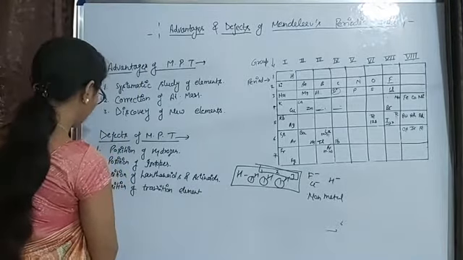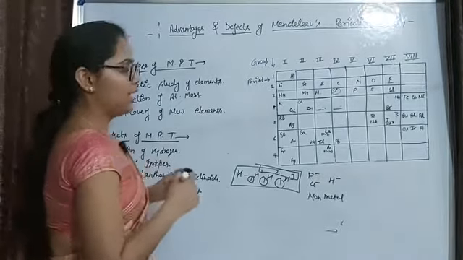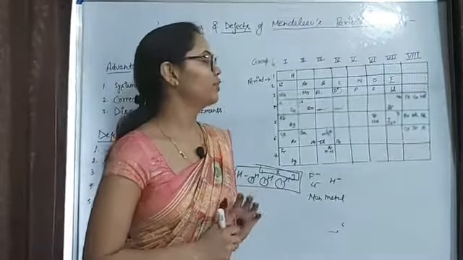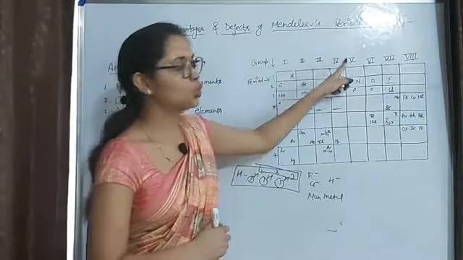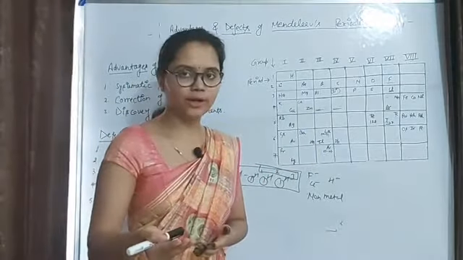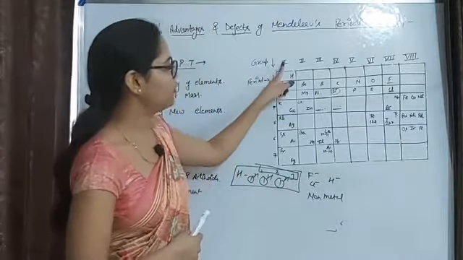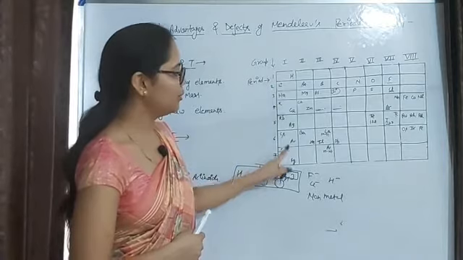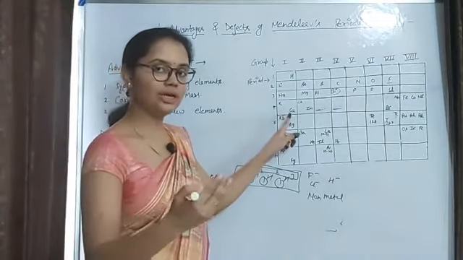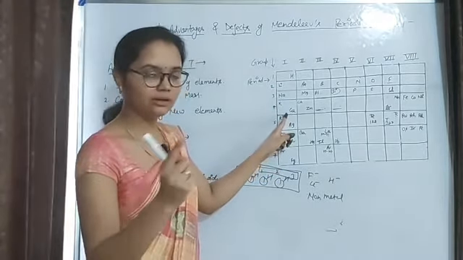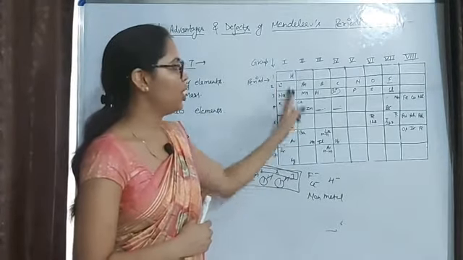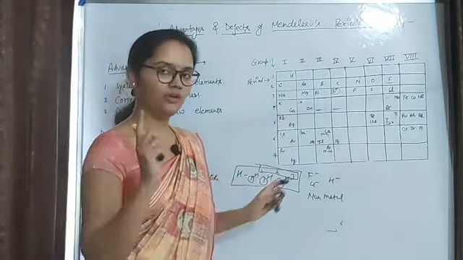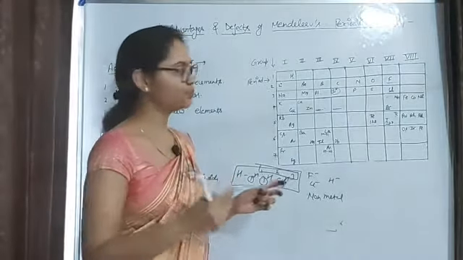Now we'll talk about the next anomaly. The next anomaly is that he said that the group number shows the valency of the element. So if we talk about the first group, then all the elements should show only one valency according to Mendeleev. Similarly, for the second group, all the elements will show only one valency, that is 2.